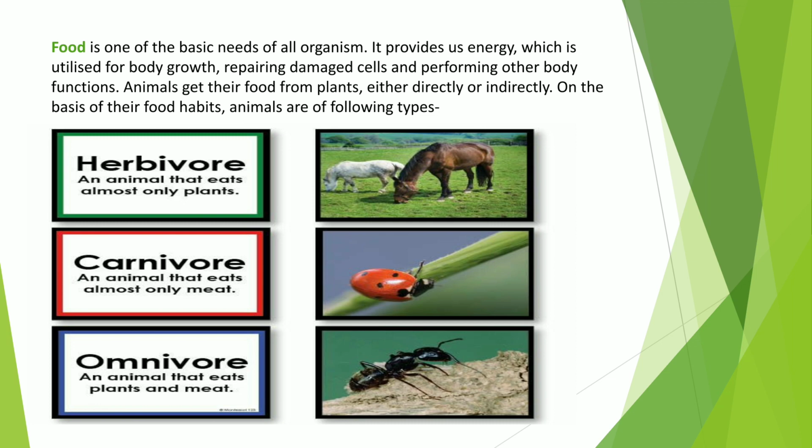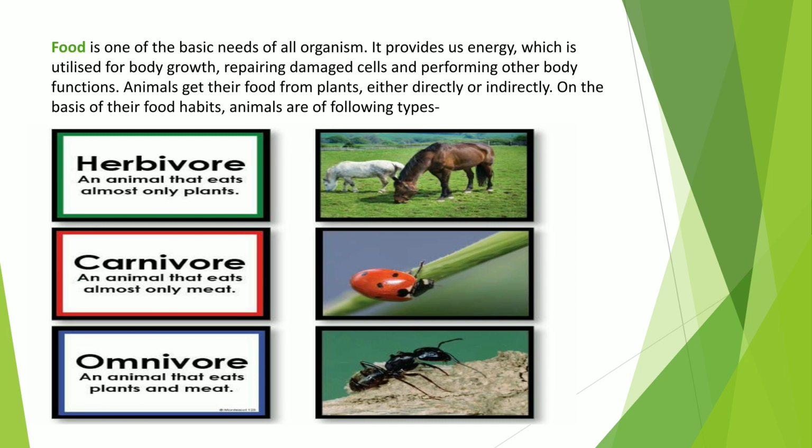All of you know the word herbivore is made up of two words, herbi and vor. Herbi means herbs, vor means eaters, means the animals which feed on herbs. Herbs means plants or plant parts. Such type of animals are called herbivores. For example, cow, buffalo, horse, these are herbivores.